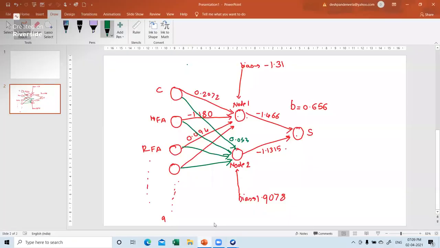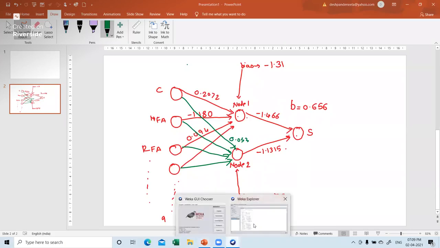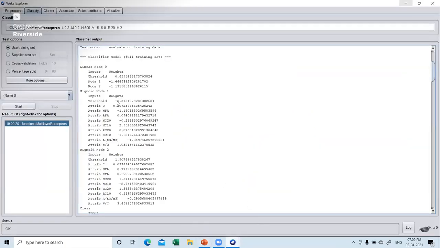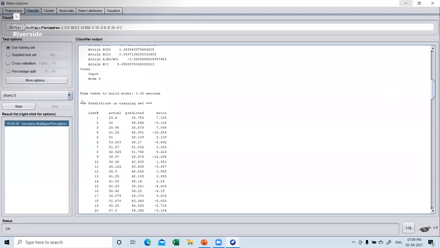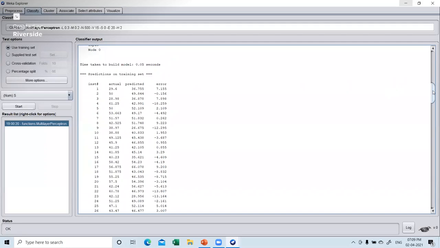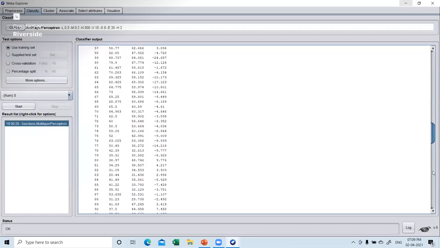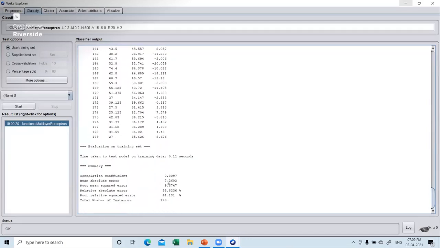Now, purposely I did not show it directly in the matrix. I wanted to show you this so that the interpretation becomes easy. You can write this in matrix form, of course. So this is how you have to read this particular data. And of course, I spoke about the time taken to build the model, 0.05 second, because there are only 2 hidden neurons and a single layer. Then the predictions on the training set, and these are the error measures.